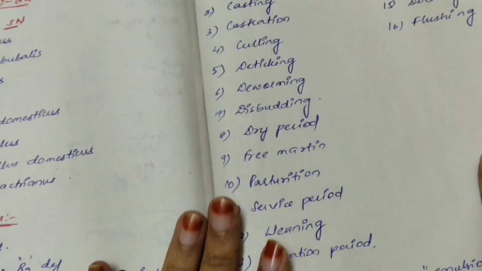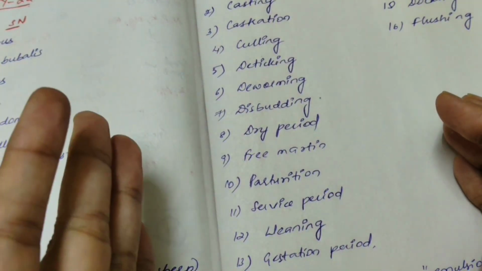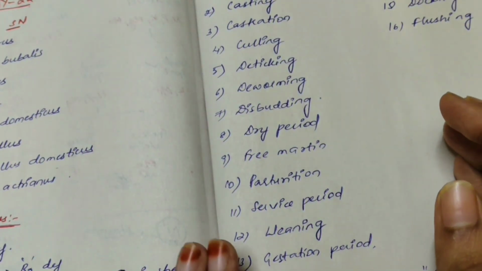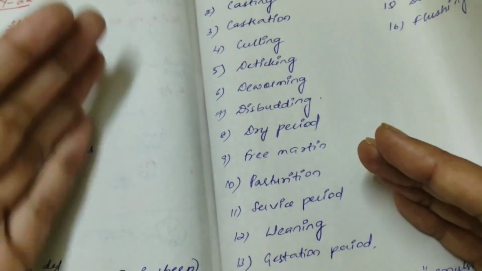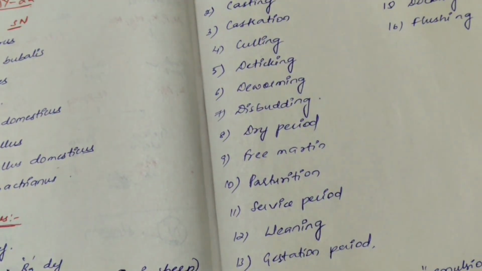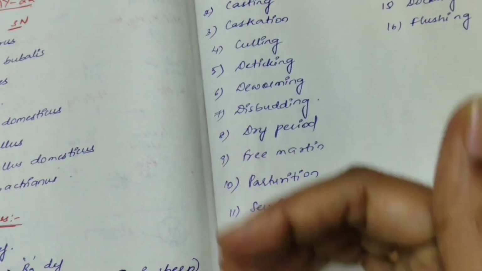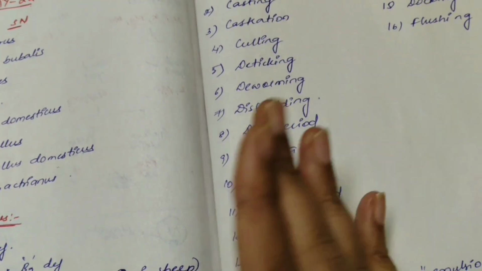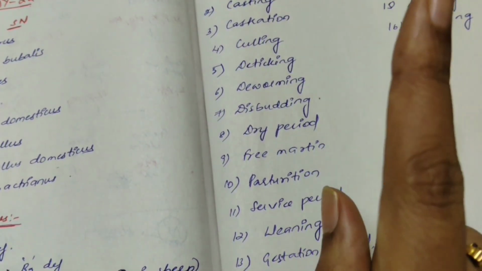After that, the livestock census. The last previous census we have is the 20th livestock census. I will check in 2-3 weeks if any updated version is there. Actually we should get the report in March 2025, the 21st livestock census. I will check the data once, and if there is fresh updated data, I will make a separate video on the 21st livestock census. Otherwise, if there is no particular data, like how much population is there and which state is topping for which animal, I will upload the 20th livestock census. You can guess 1 mark from the livestock census.